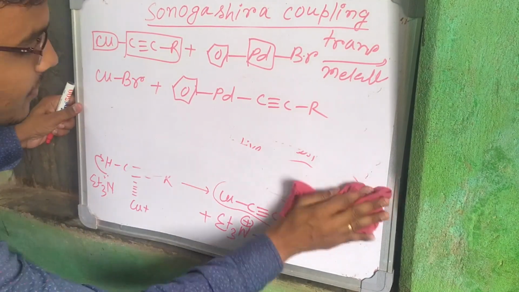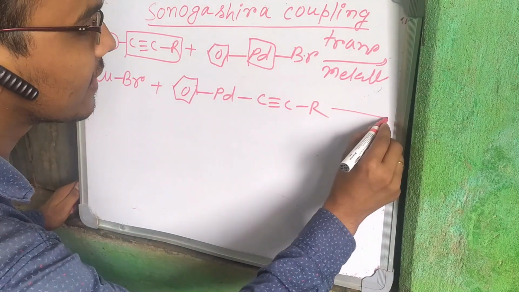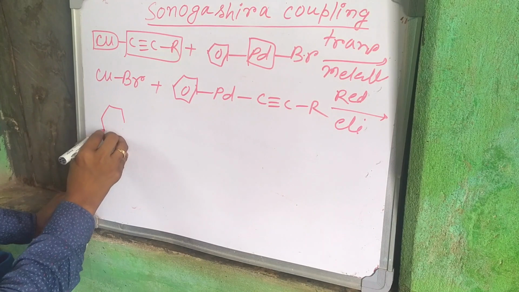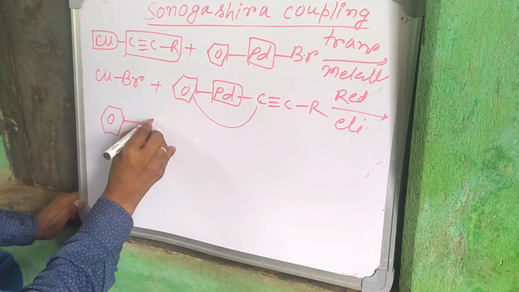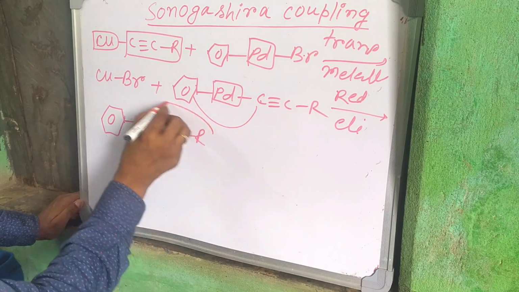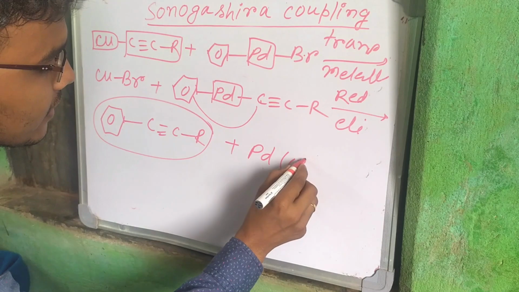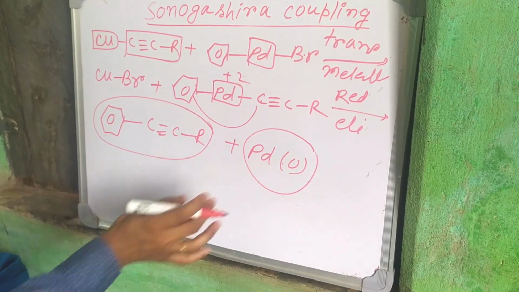After that, reductive elimination: the metal's two ligands couple, so this is the final product, and palladium 0 is regenerated. Here it is plus 2, here 0. Palladium is regenerated, so this is a catalyst.